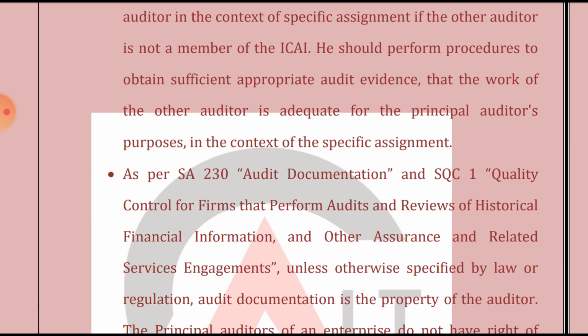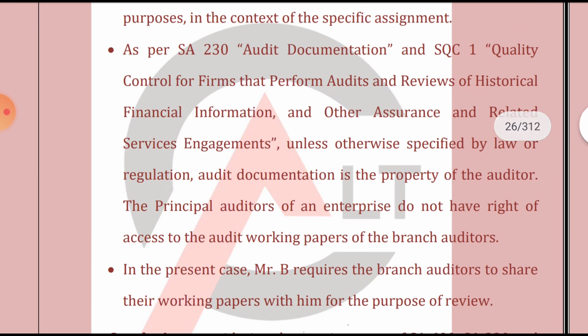He should check his competency if he is not a member of ICAI. As per SA 230, audit documentation, and SQC 1, quality control of a firm that performs audits and reviews of historical financial information and other assurance and related service engagements, unless otherwise specified by law or regulation, audit documentation is the property of the auditor. The principal auditor of an enterprise does not have the right of access to the working paper of the branch auditor. So as I said, the principal auditor does not have the right to access the working paper of the branch auditor. He can rely on the work of the branch auditor.